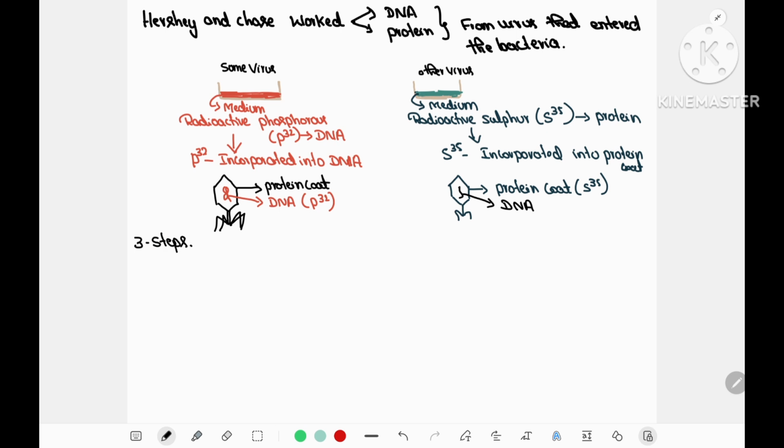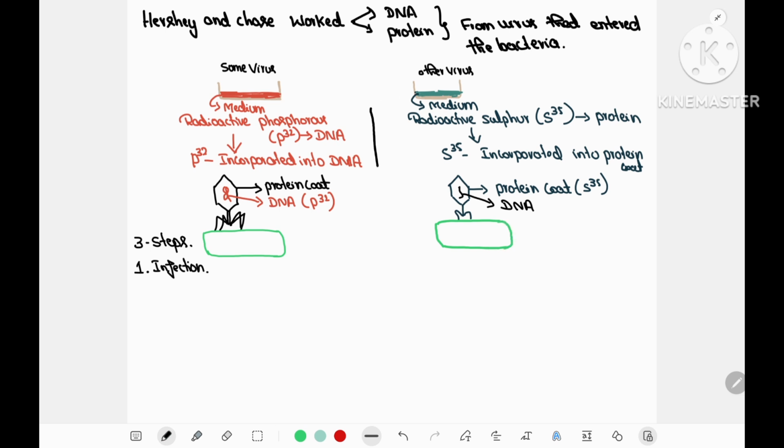Now, the further experiment is conducted in 3 steps. The first step is infection. During infection, the bacterial cells are attached with bacteriophage, or else bacteriophages are allowed to attach with the bacteria.